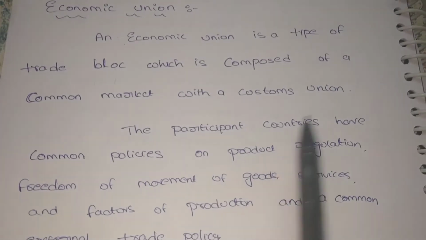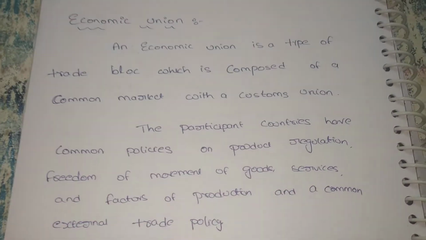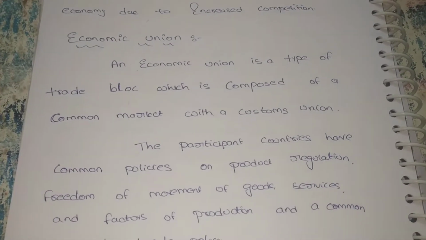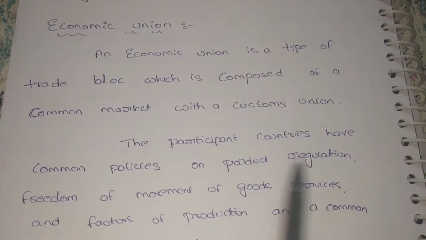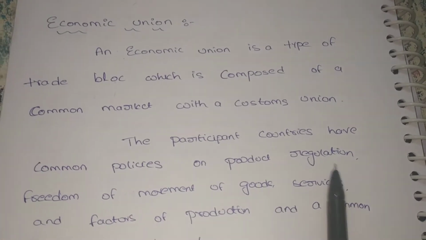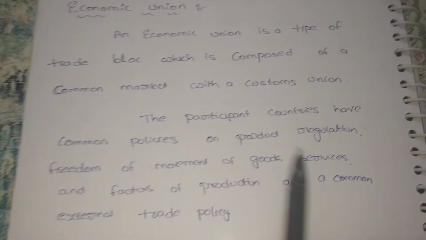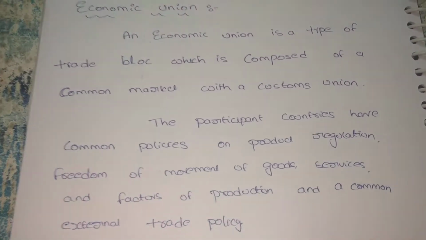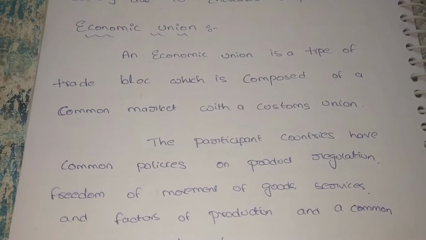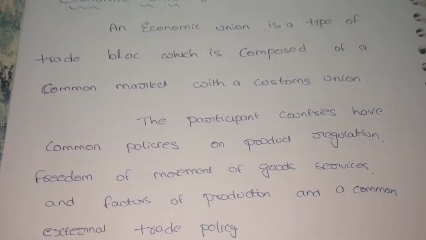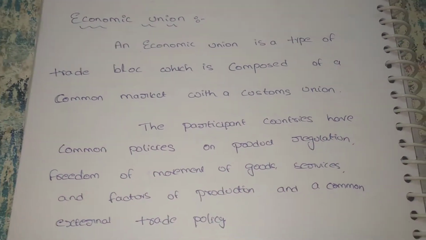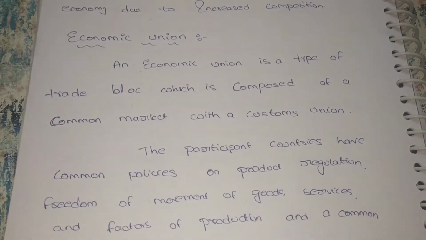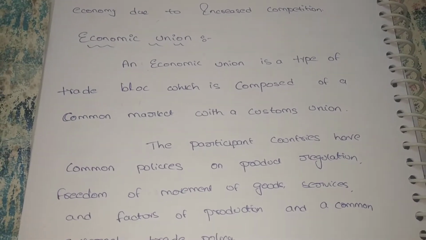The participating countries have common policies. They prepare their common policy for exchanging the goods and services, labor, equipment, technology, etc. The participating countries have common policies on product regulation, freedom of movement of goods and services, and factors of production, and a common external trade policy. Not only goods, but also labor, technology or whatever it may be, they frame the common policies.